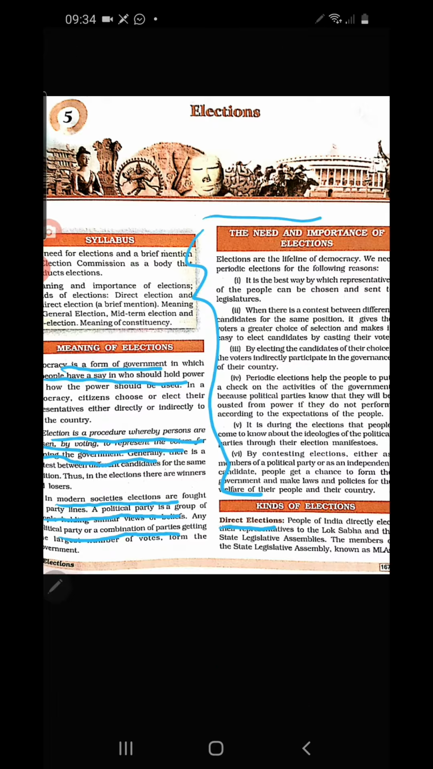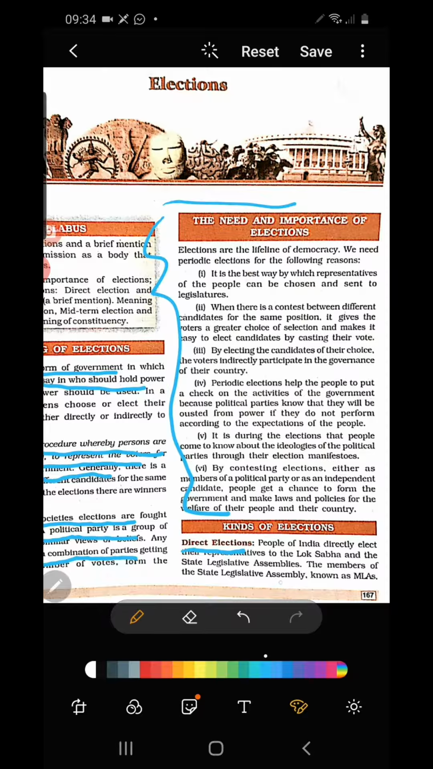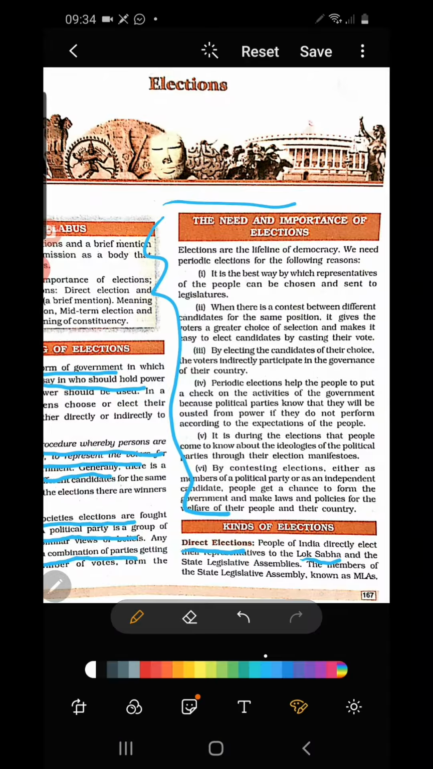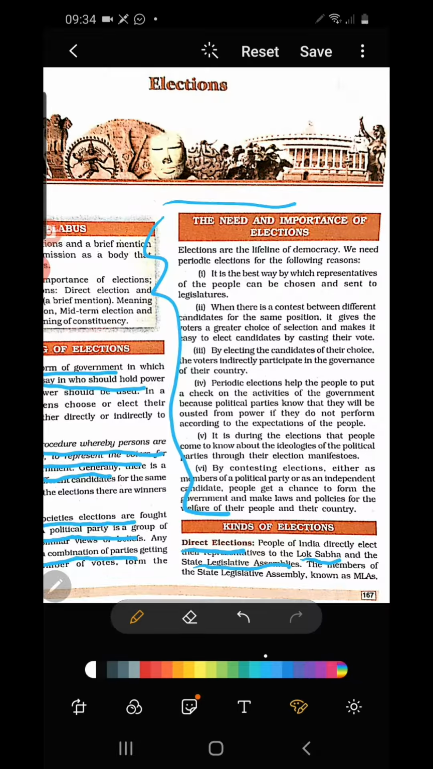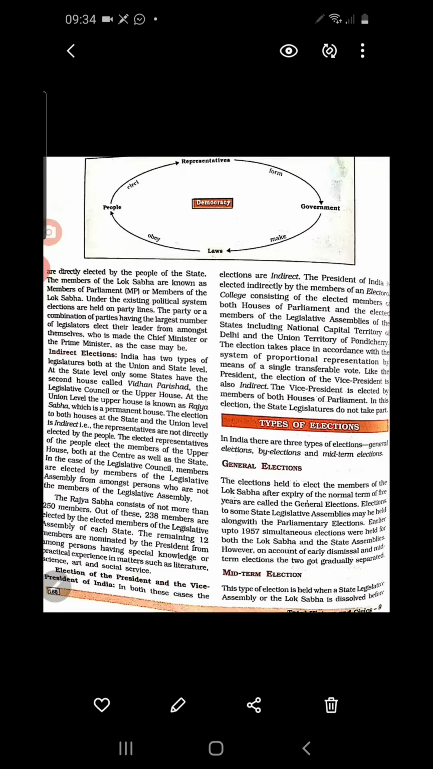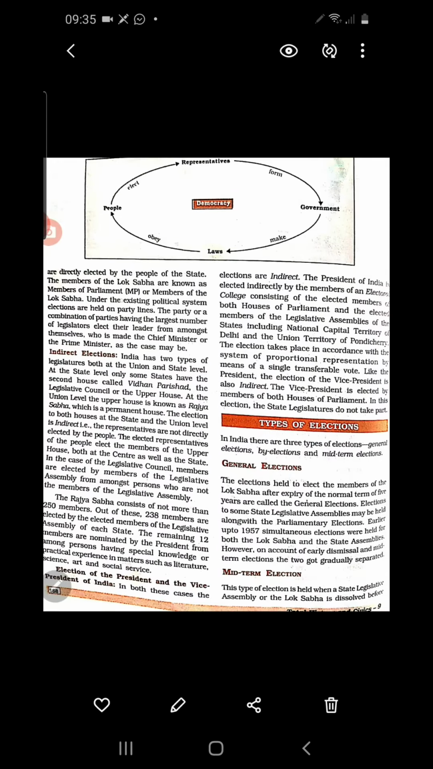Next, the kinds of election. First we discuss the direct election. What is that? People of India directly elect their representatives to the Lok Sabha and the State Legislative Assembly. Now you understood the term. The members of the State Legislative Assemblies are known as MLAs, and members of the Union Parliament are known as MPs. They are directly elected by the people, and the members of the Lok Sabha are known as members of Parliament.